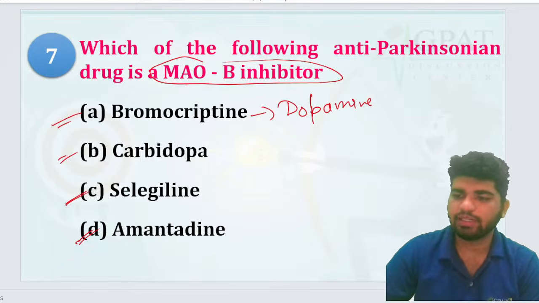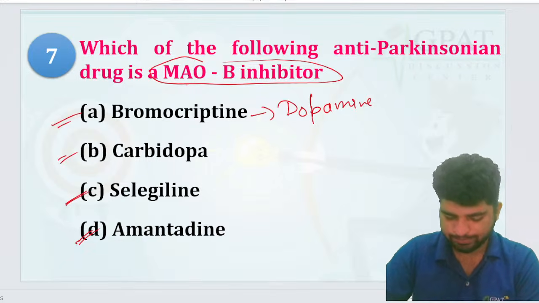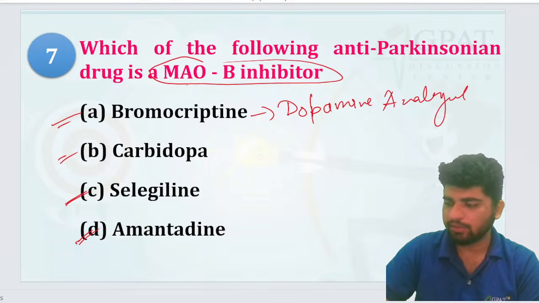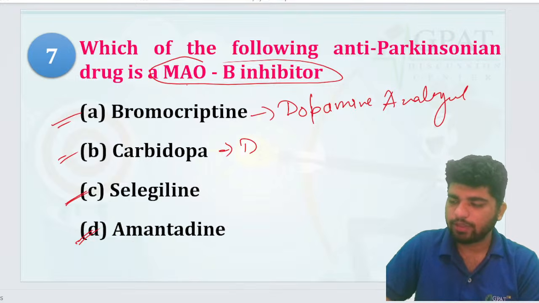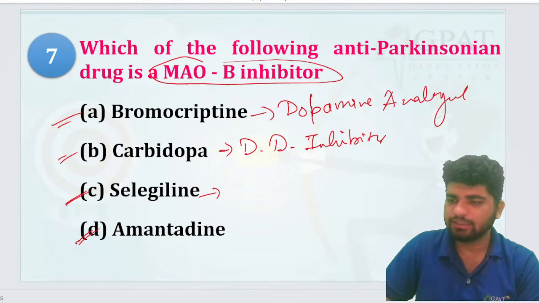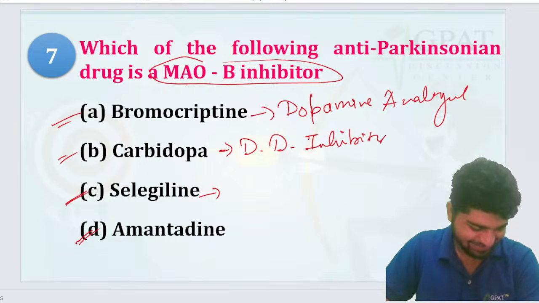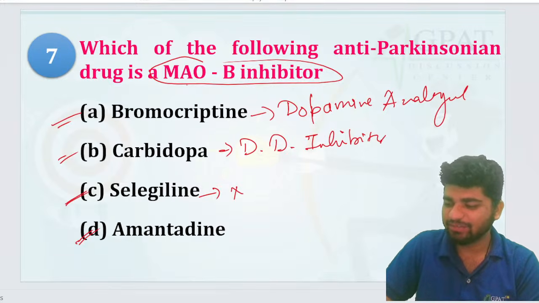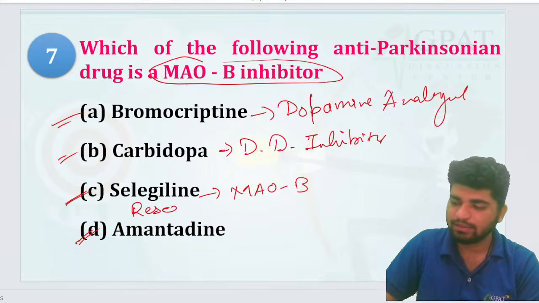Flu-like syndrome, that's right, Vishwajit. Very good. Dopamine analog, right? Carbidopa is what? Dopa decarboxylase inhibitor, hai na? Selegiline is what? Selegiline is your MAO-B inhibitor, and not only selegiline, also rasagiline. Rasagiline is your MAO-B inhibitor.